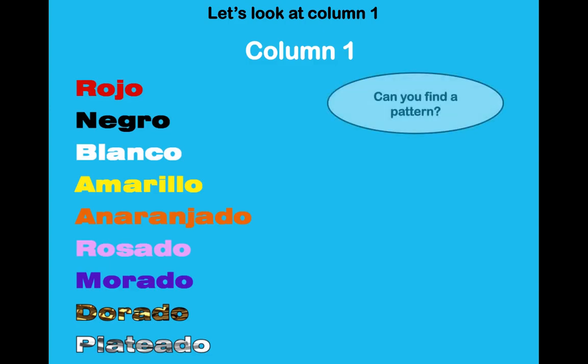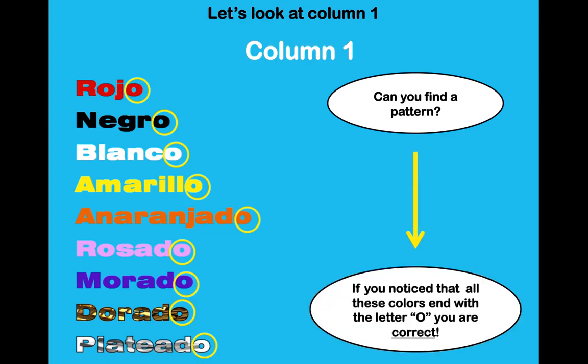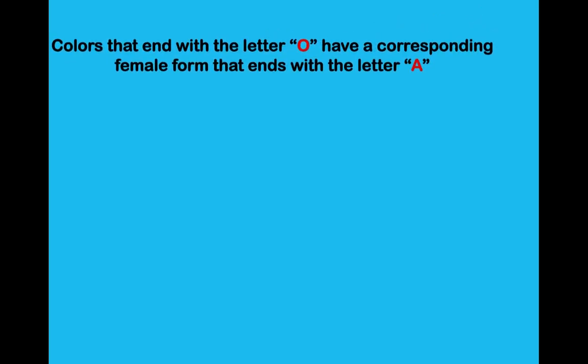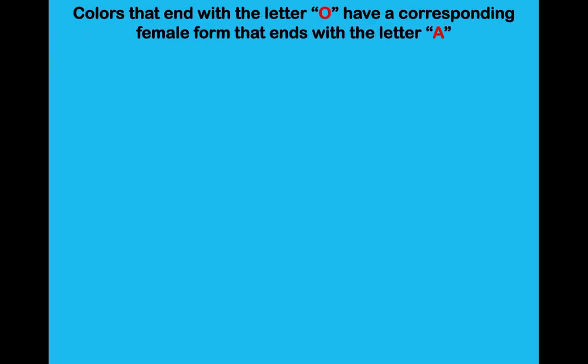Can you find a pattern in those colors? Look really close. Do you see if there is a pattern? If you noticed that all of these colors end with the letter O, you are correct. Colors that end with the letter O have a corresponding feminine form that ends with the letter A. Let's look at rojo, for example. If you're describing a masculine word, you would use the word rojo. But if you're describing a feminine word, it would change to roja.